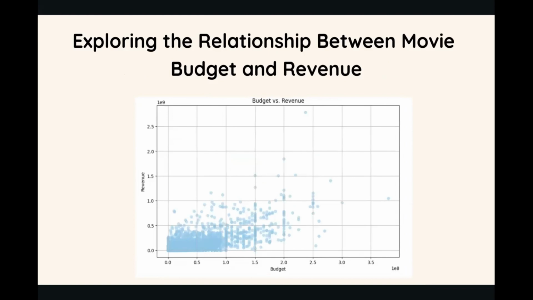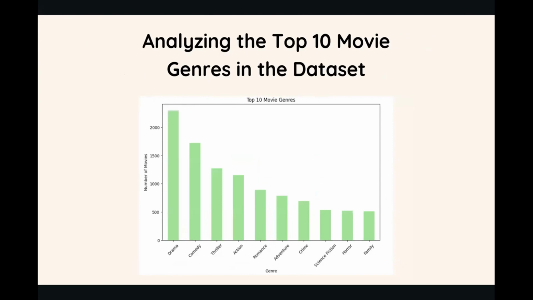And in the scatter plot between revenue and budget, we can see a positive correlation. As there is an increase in the budget, the revenue increases accordingly. And for the bar graph, we are displaying the top 10 genres. We began by combining all the genre lists into a single list to ensure each genre is considered. Then we created a Pandas series to count the occurrences of each genre and identify the top 10 genres with the highest occurrence. And we see drama as the highest genre.